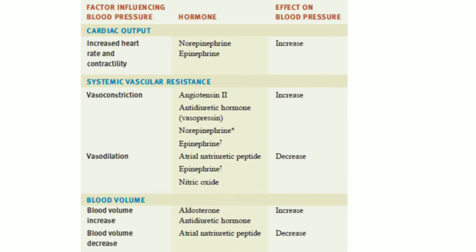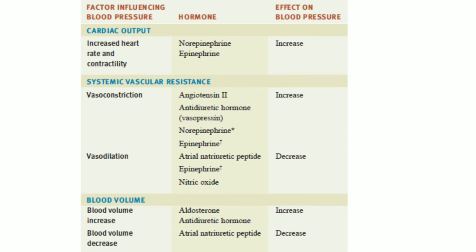What is the role of epinephrine and norepinephrine? The sympathetic stimulation will increase the secretion of epinephrine and norepinephrine from the adrenal medulla. These hormones increase the cardiac output by increasing the rate of heart contraction. They also cause vasoconstriction of the arterioles and the veins in the skin and the abdominal organs, and also vasodilation of the arterioles in the cardiac and the skeletal muscles. This will help increase the blood flow to the muscles during exercise.